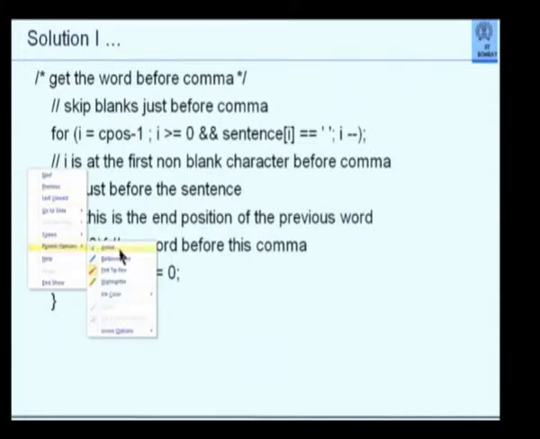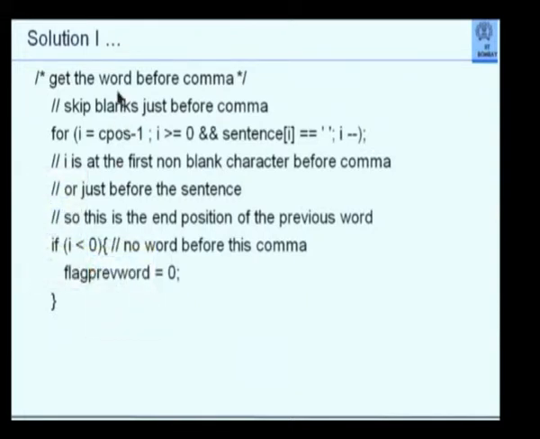Now I try to get the word before the comma. So recall the logic. I have to scan backwards. So that means any for loop that I set will start with some high value and go towards lower value. So increment will now be decrement while going backwards. And what am I looking for? First, I am looking for blanks. I want to skip all the blanks. Notice what it does. Skip blanks just before comma.